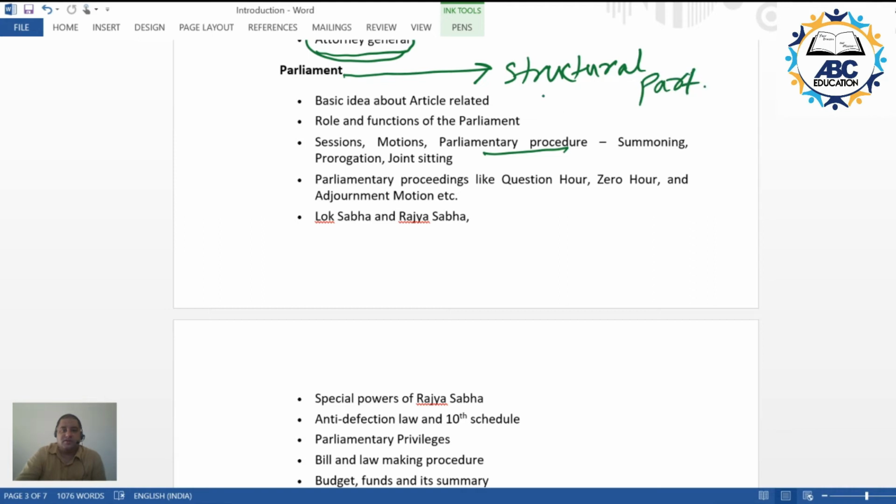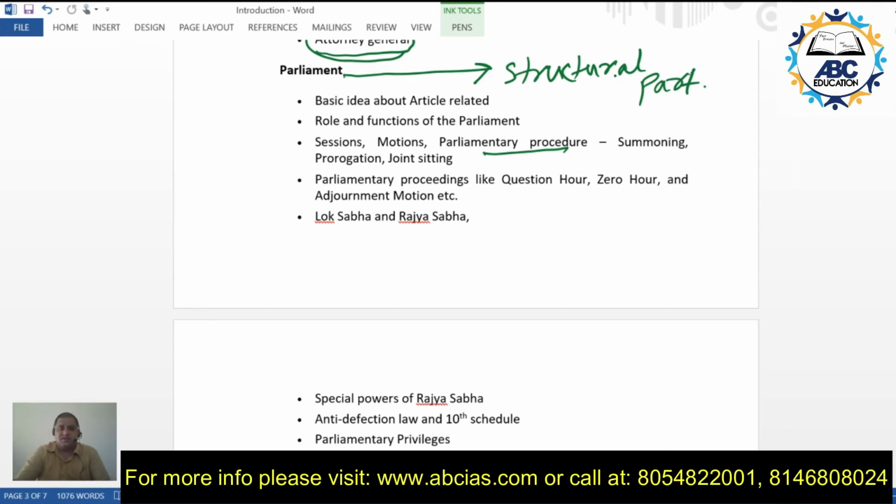Now this deals with the composition of Lok Sabha, the composition of Rajya Sabha, how one can become a member, what are the qualifications required to become a member of these houses, what is the election process, what are the various high offices within the Lok Sabha and Rajya Sabha, like speaker, deputy speaker, chairman, vice chairman or deputy chairman, and so forth. Now this is the structural aspect.